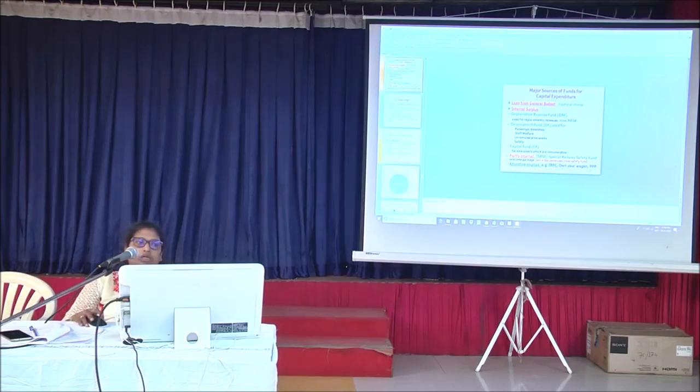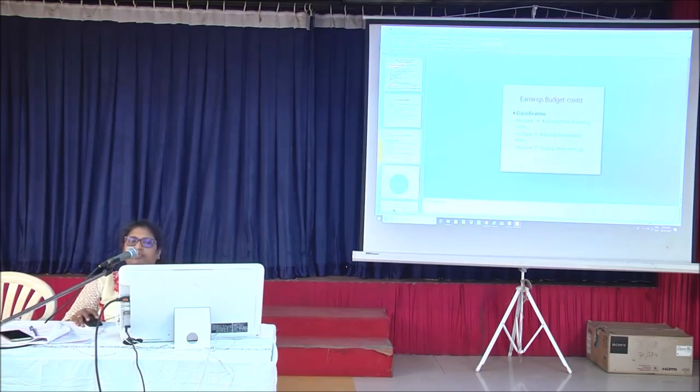Now we'll go to earning budget. These are the various sources of earnings: passengers, miscellaneous receipts, subsidy, safety surcharge, goods, other coaching, sundry.